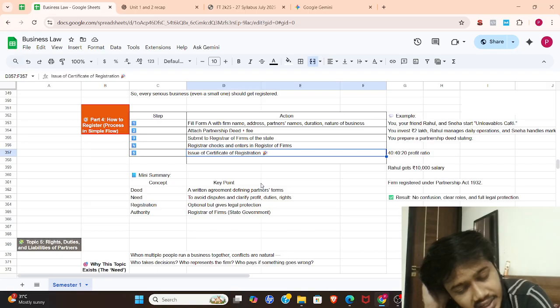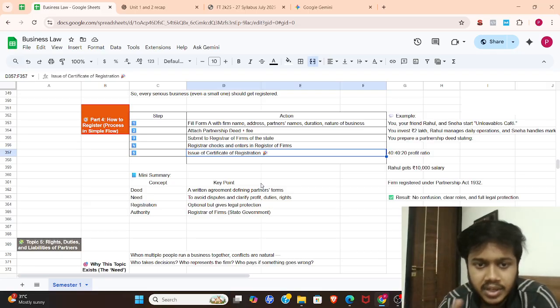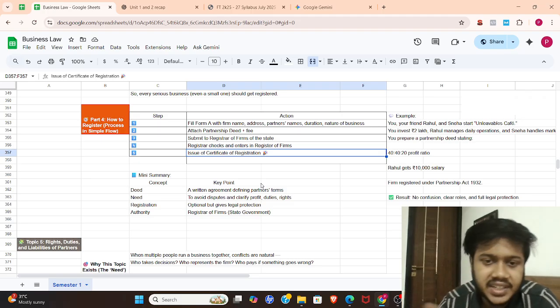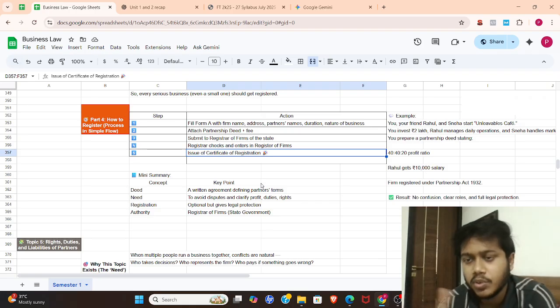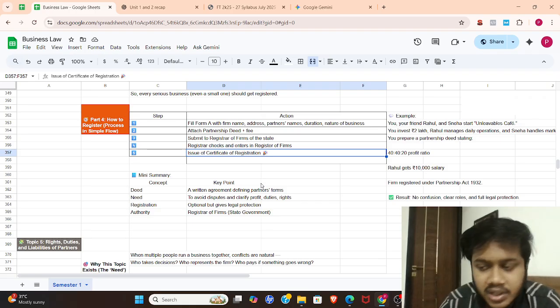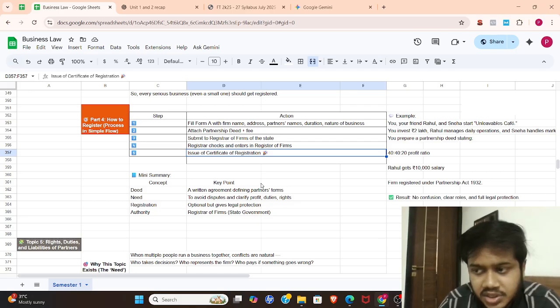It is simply like this: first you take the form A document, then fill in all the necessary details of your firm, then attach the partnership deed that you and your other partners are going to follow. Then add some fees and submit it to the state registrar.